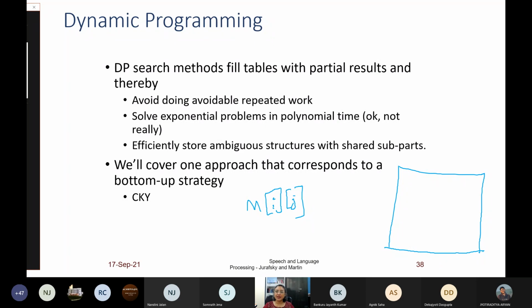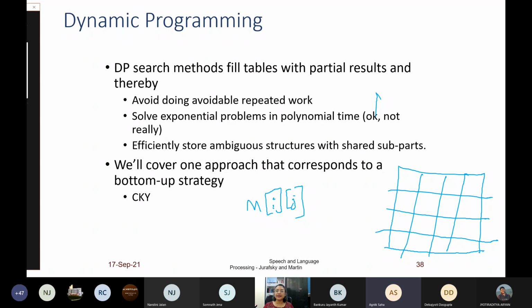Suppose we have 4 words. Can you tell me which are the entries in the matrix which are valid? Ma'am, j greater than i.